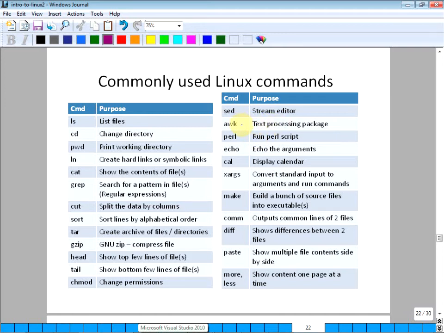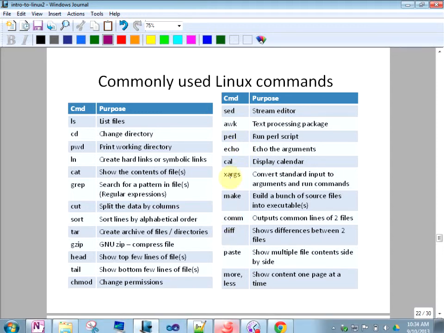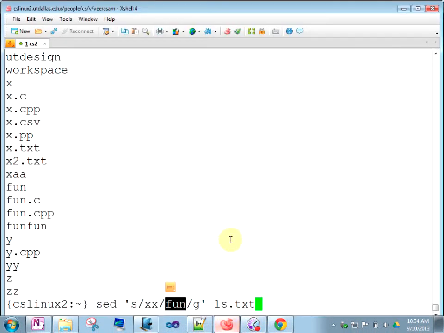Awk, I won't even go inside. It's a language by itself. Okay. So again, you can look at the web. Perl. You guys might have done Perl scripts. So you can run Perl with the script name. Echo is useful to get a list or something like that.